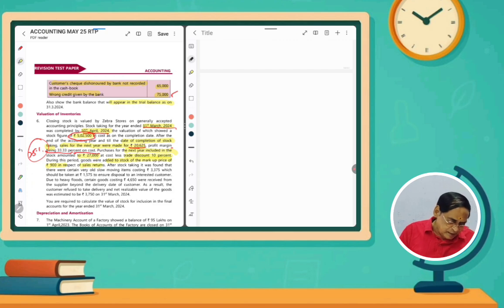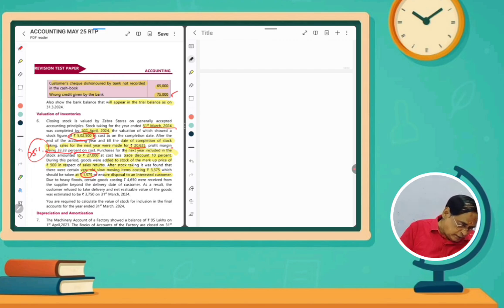sales return. And then after stock taking, it was found there were certain very old slow moving items to the cost of rupees 3,375, but which was taken as a cost of rupees 1,575 to ensure disposal to the interested customers. Some customers are interested to take the machine and take the products. So for them we are calculating the lesser amount, that is 1,575. So we are incurring some loss. So that is also to be adjusted.